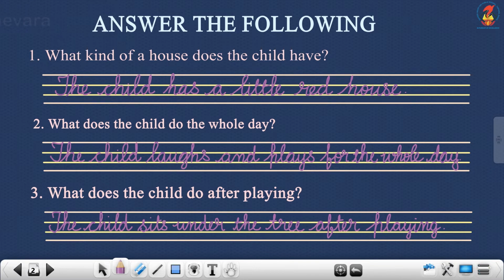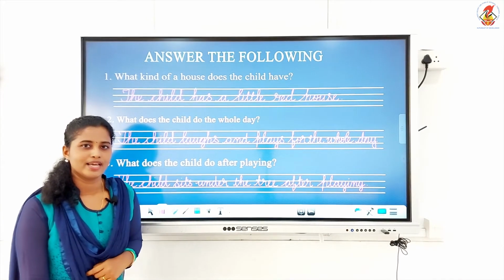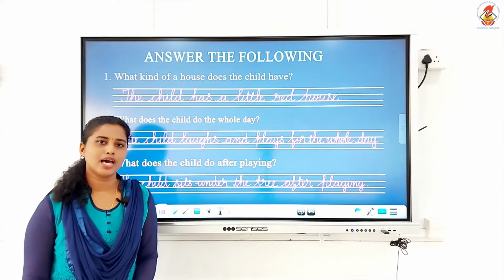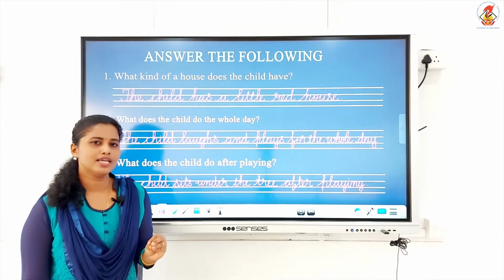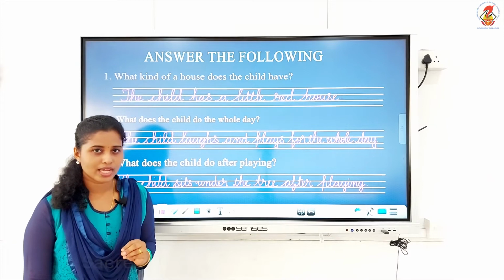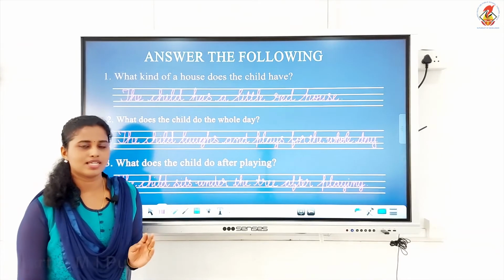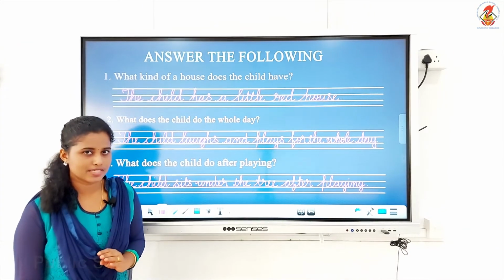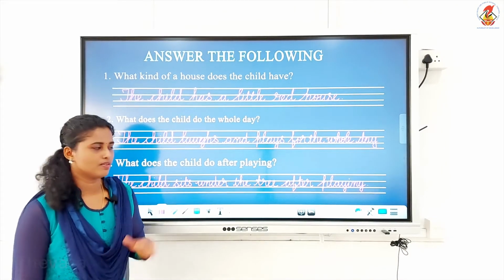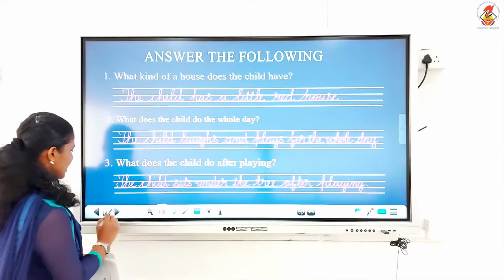What was the answer? The child sits under the tree after playing. So these are the 3 questions of the chapter from the poem A Happy Child. I want everybody to note down the answer, write neatly, and maintain 1 finger space. Okay, children? I want everybody to write these question answers in your notebook at least 5 times, and to write and learn the question answers which we have learned and answered now. Now we will move on to the next activity.